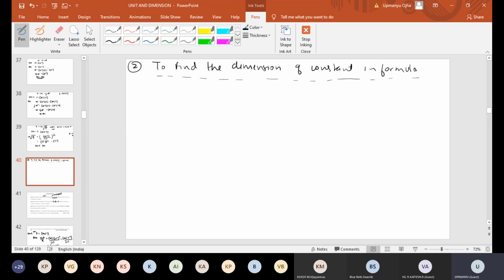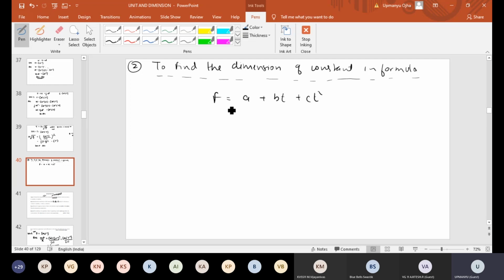To understand this application, we have to use one formula. Let us suppose that force is equal to A plus BT plus CT square.